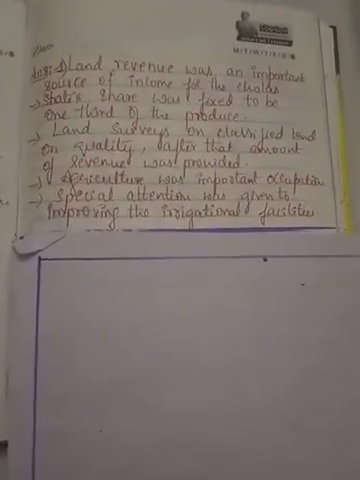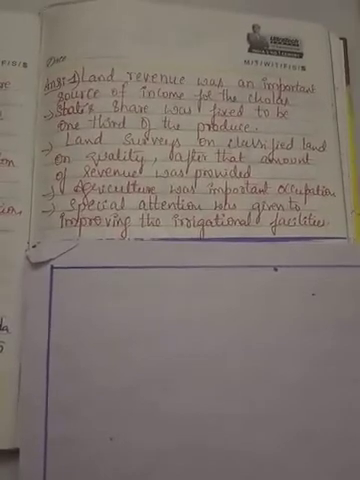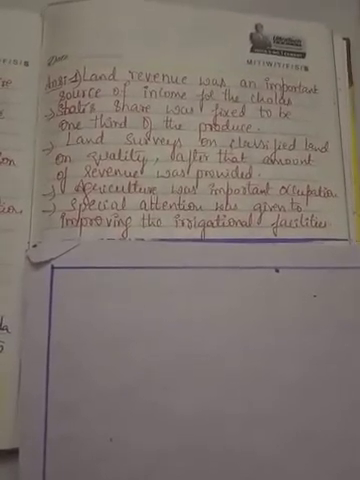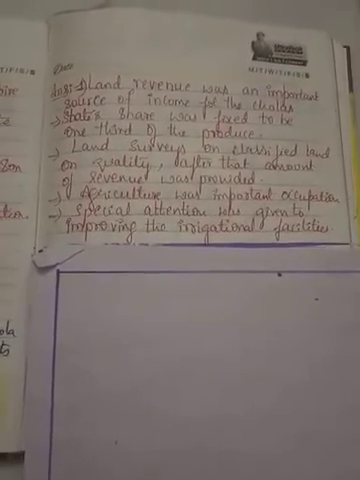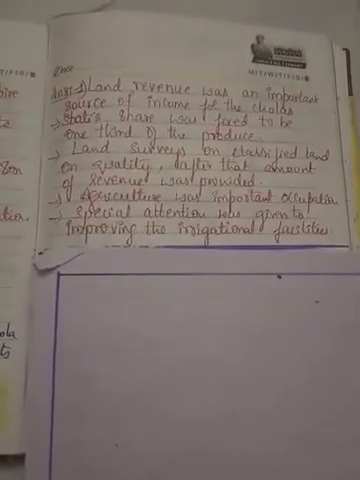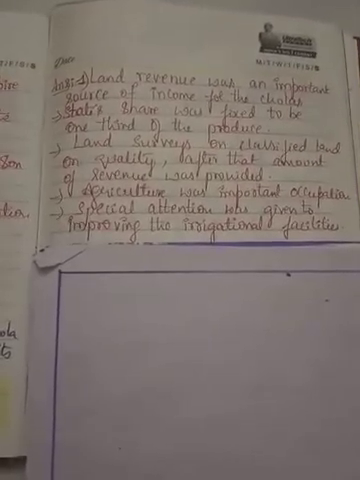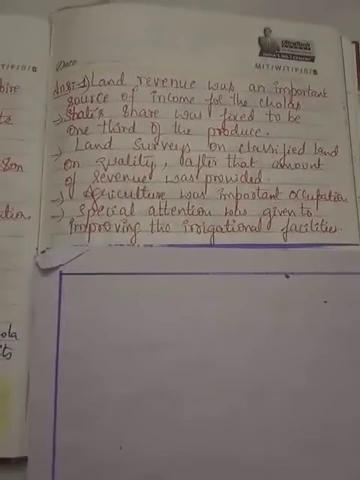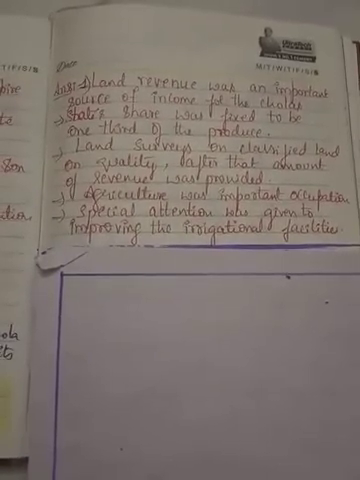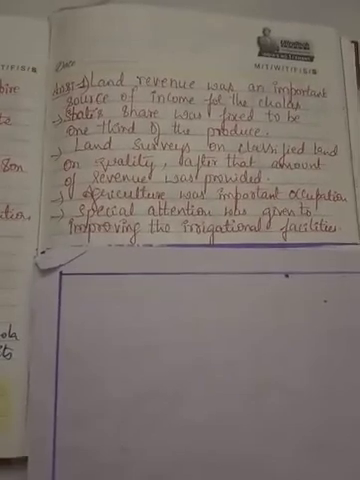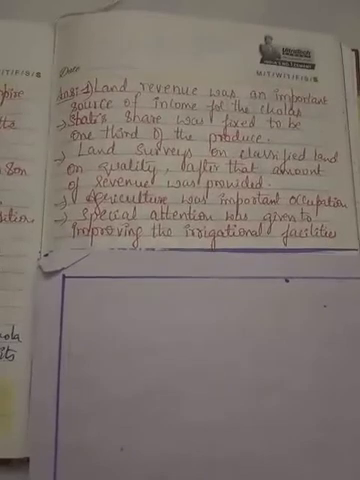Question: briefly explain the reasons for agricultural development during the Cholas' period. For that, you need to write that land revenue was an important source of income for the Cholas. The state share was fixed to be one third of the produce. Whatever land revenue the Chola kings received as income, they used for state improvement.